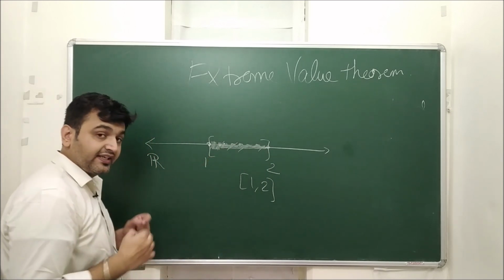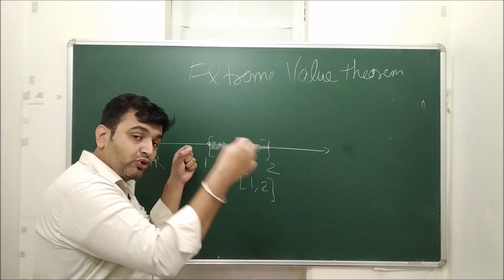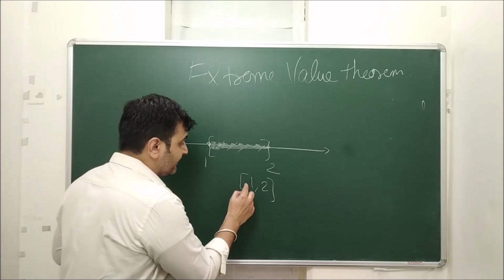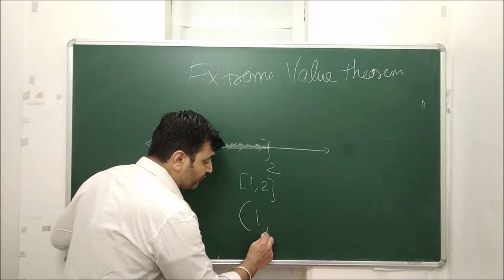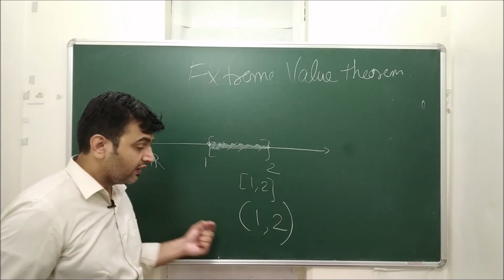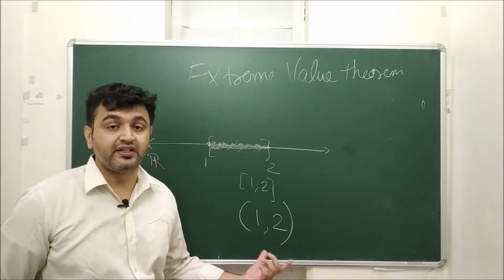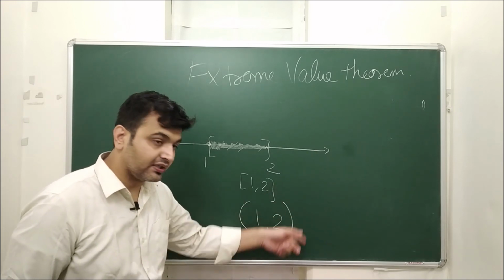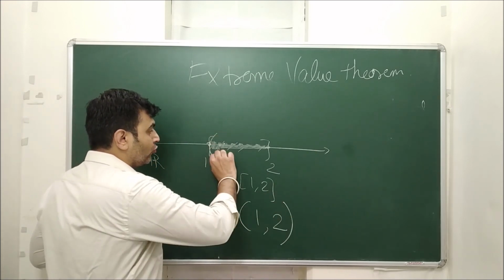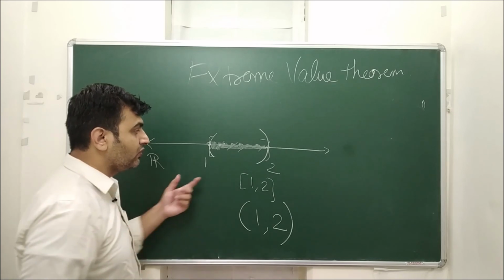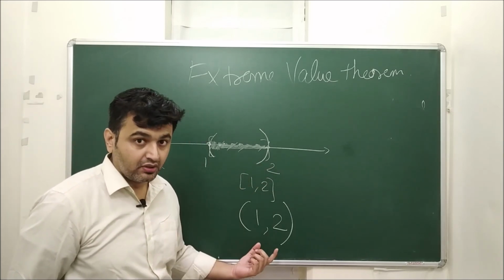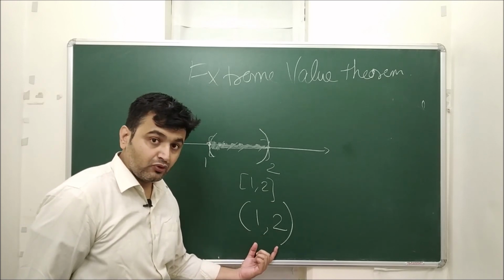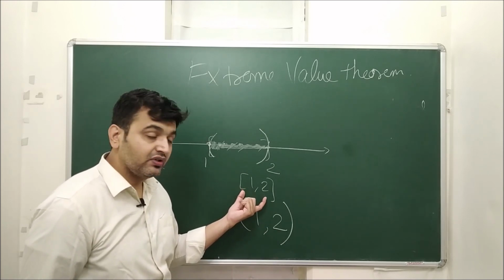In an interval, when the boundary points are included, we say that such an interval is a closed interval. And if the boundary points are not included, then such intervals are called open intervals, and that's why we give open brackets. Open (1, 2) means you have only the interior points, the boundary points are not in the domain. So this is an example of an open interval, and this is an example of a closed interval.